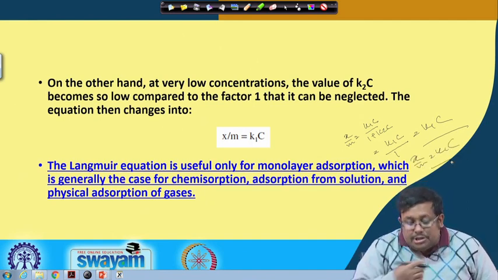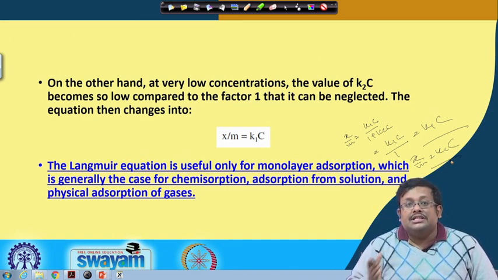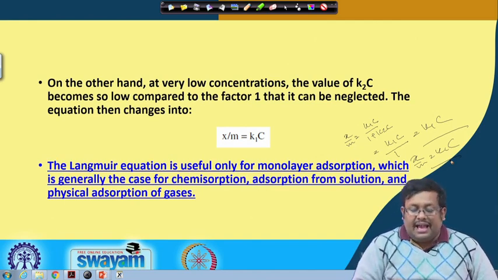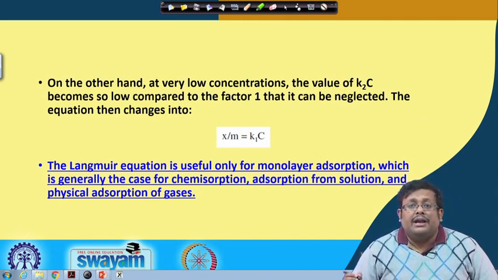The Langmuir equation is useful for monolayer adsorption, which is generally the case in chemisorption or chemical adsorption, and for adsorption from solution and physical adsorption of gases. Now you have an idea about the Langmuir equation and the Freundlich equation.